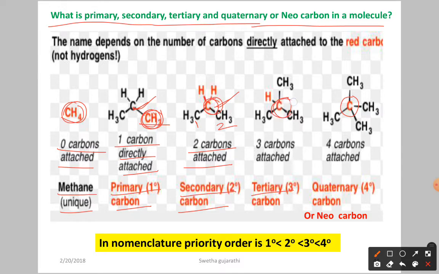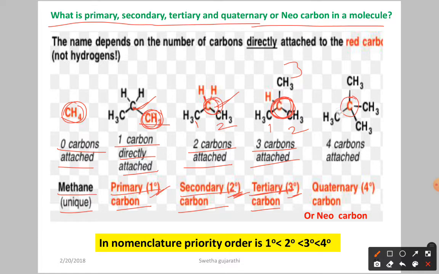Okay, next tertiary carbon means what? Here focus on the red color carbon. This carbon is attached to 3 carbons. This first carbon, second carbon, third carbon. So 3 carbons are attached. So this carbon is called what? Tertiary carbon, or you can write it as 3 degree. Okay, secondary carbon you can write as 2 degree, primary carbon as 1 degree also you can represent.